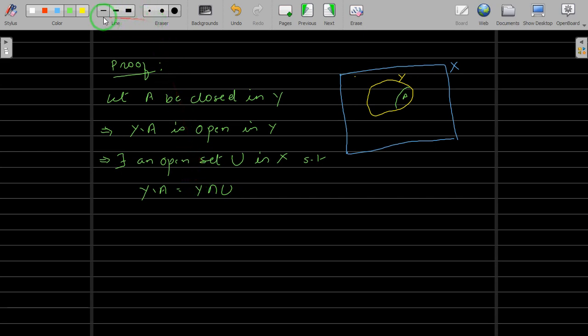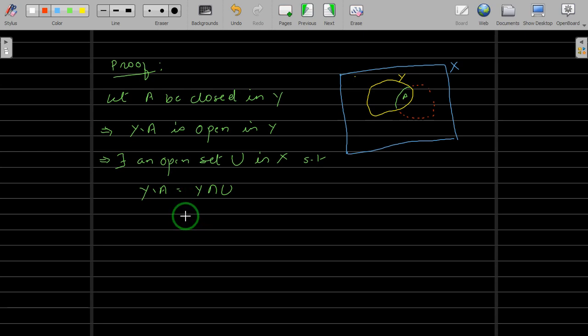Okay, so let me write U. We use this red color. So Y difference A is the outside part; from Y we are removing A. So this part can be written as Y intersection U. So where will U be? We just write and we will see. Suppose your U is here somewhere. Is this possible? Just analyze the situation.